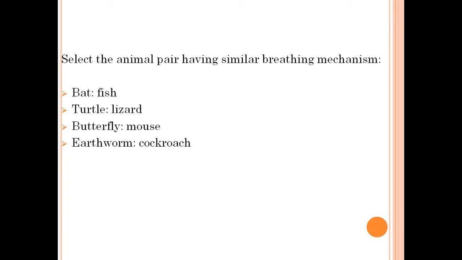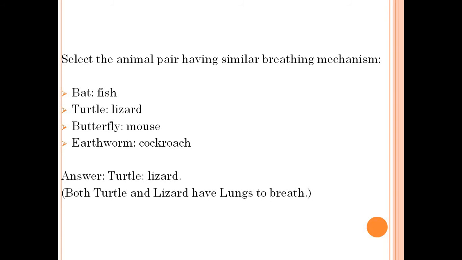Select the animal pair having similar breathing mechanism. Bat and fish, turtle and lizard, butterfly and mouse, earthworm and cockroach. Answer: turtle and lizard. Both turtle and lizard have lungs to breathe.